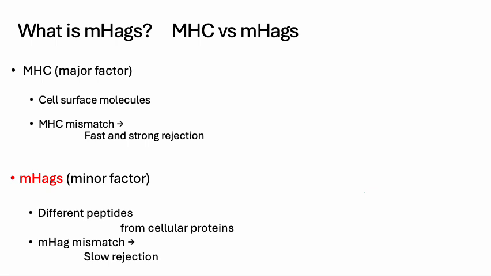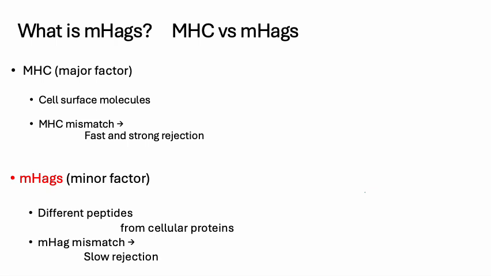First, let's define what minor histocompatibility antigens are by comparing them to MHC. MHC molecules are structures on the cell surface that hold and display small protein fragments called peptides to the immune system. If the MHC molecule structure itself differs between a donor and a recipient, the immune system attacks immediately and strongly. This is a major mismatch.